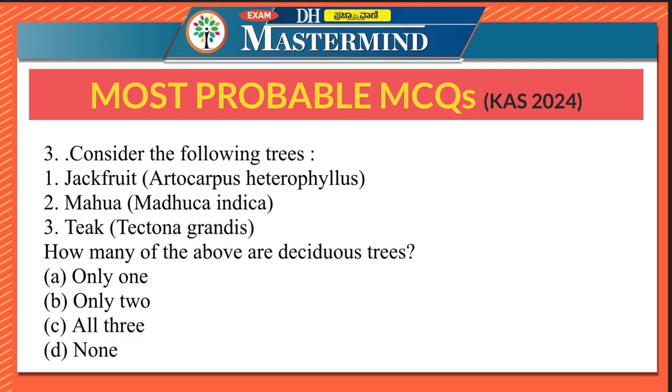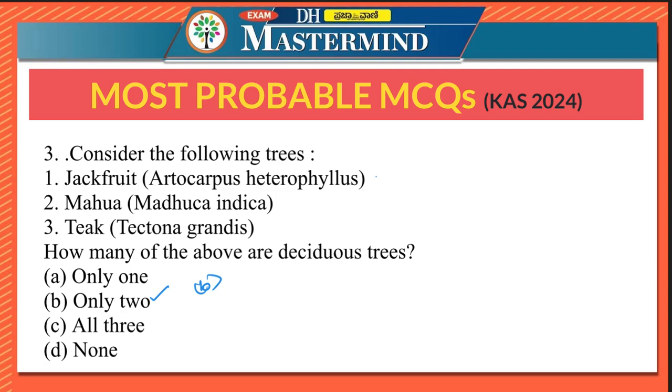Third question says consider the following trees: jackfruit, Artocarpus heterophyllus, Mahua, Madhuca indica, teak, Tectona grandis. How many of the above are deciduous trees? So again, here the option is option B, only two. Please remember the option because the chances of the question appearing as it is very, very high.